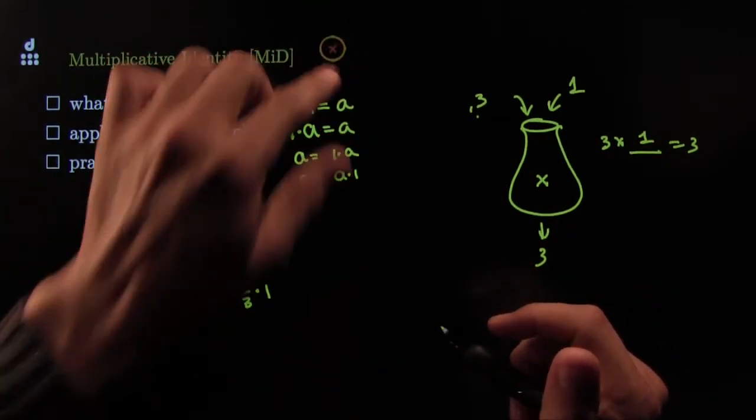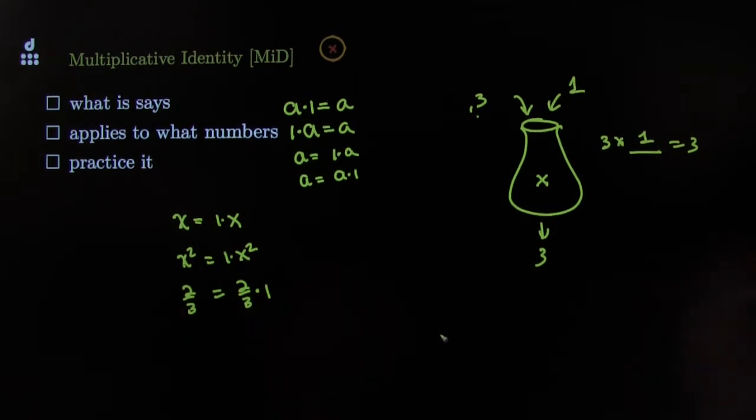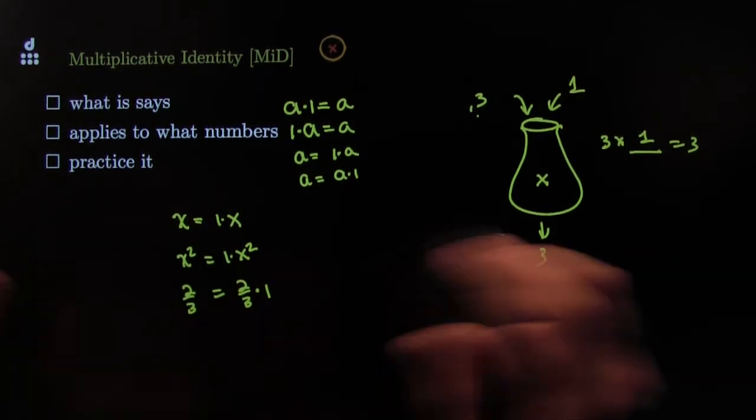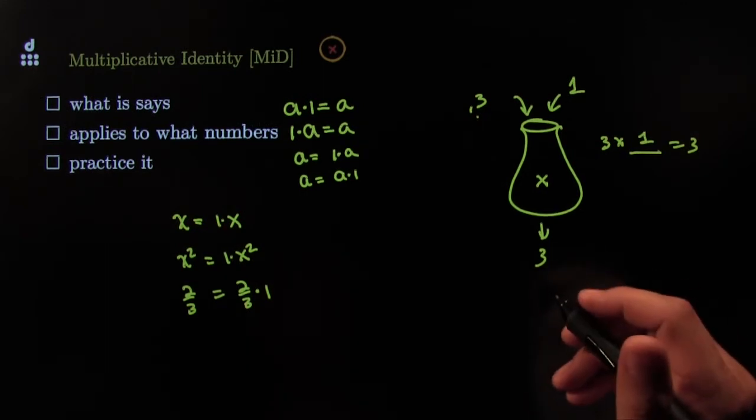Okay, it's the multiplicative 0. Add by 0, nothing happens. 0 is the additive water. Okay?